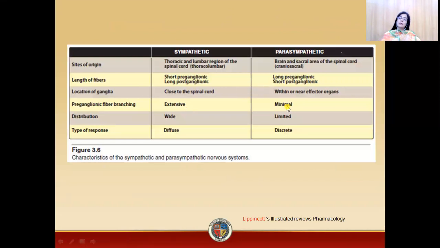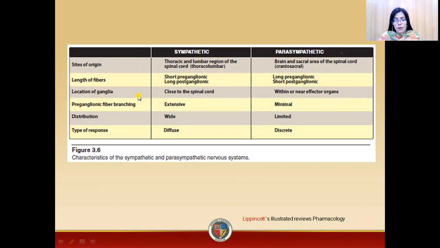Now, this is the table which is showing the differences between sympathetic and parasympathetic divisions. Now, the site of origin of the sympathetic division is the thoracolumbar region, and in case of the parasympathetic, it is the craniosacral region. While for the length of fibers, in the sympathetic division the preganglionic fibers are shorter, while in case of parasympathetic, these are longer. Now, the postganglionic fibers of the sympathetic division are longer, while these are shorter in case of the parasympathetic division.